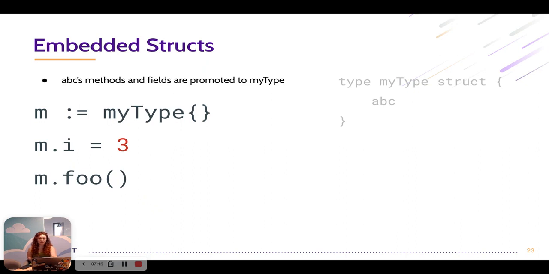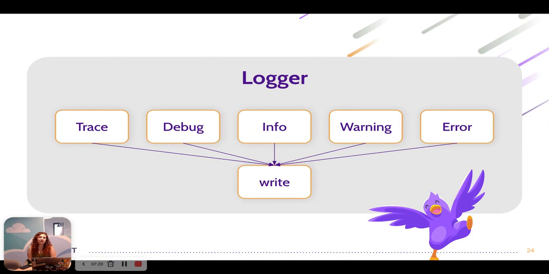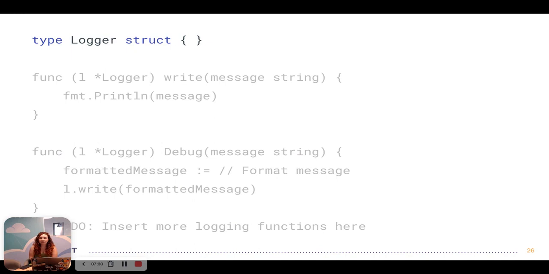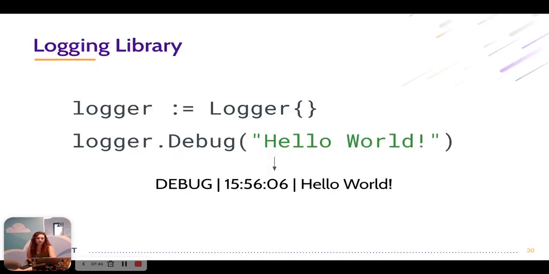Now let's use this in our solution to our logging library. Once again, we're going to have those 5 logging level functions, and eventually they're all going to call the write method, which will actually write the log. So just like we created a class in Java, we're going to create a struct in Go, a logger struct. We're going to create a write method on that logger struct and print to stdout, and we're going to create a debug method, which calls that write method. Great. Now putting that all together, we can create a logger instance, call the debug method, and print to stdout.